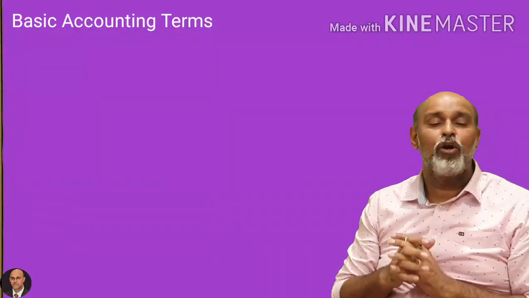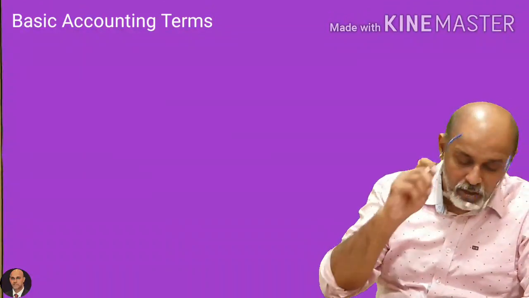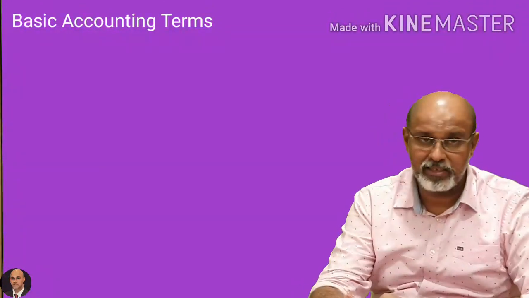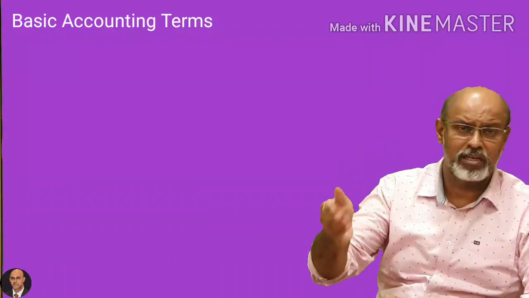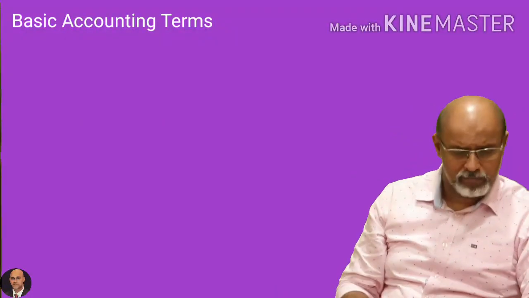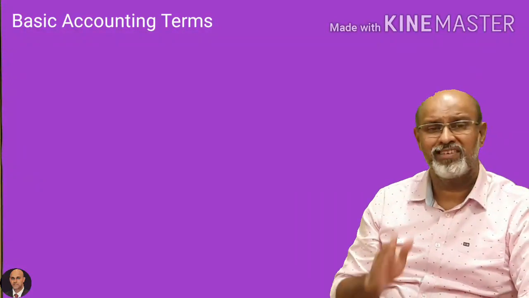Sales is basically your normal selling of goods with the intention to earn profit. Okay? And your sales includes both cash sales and credit sales. Cash sales means whenever you sell, you get your cash at once. Credit sales means when you sell your goods and you receive the money at a later date. Okay? Followed by sales, we have what is known as a sales return.